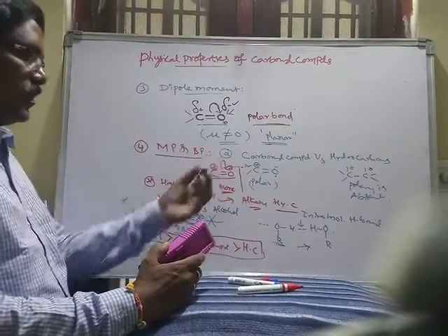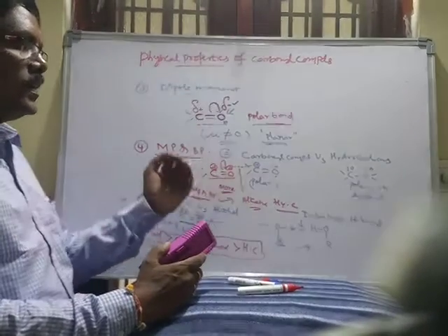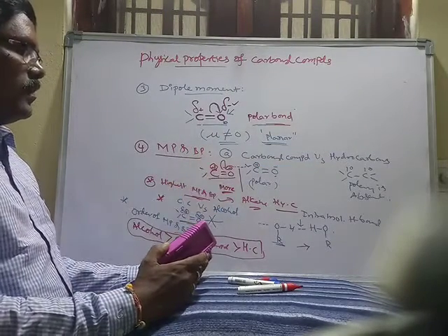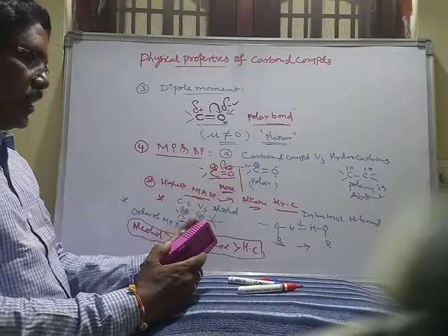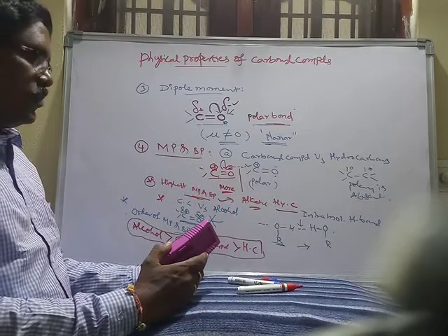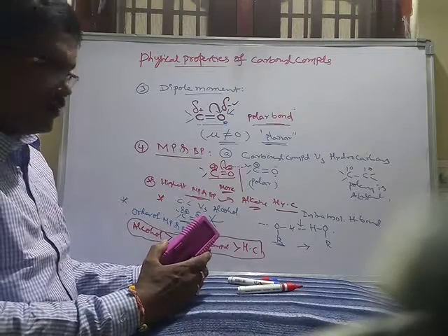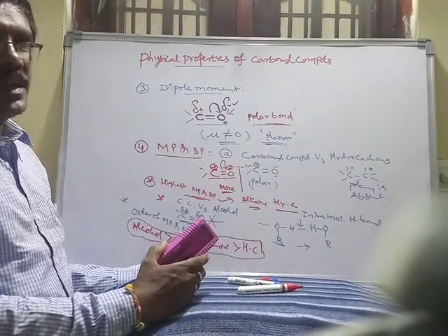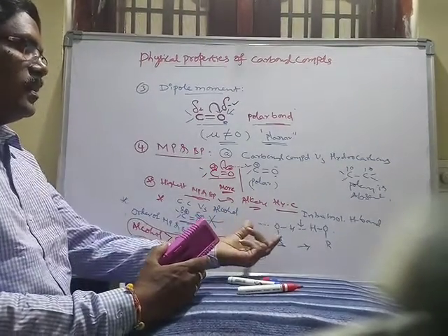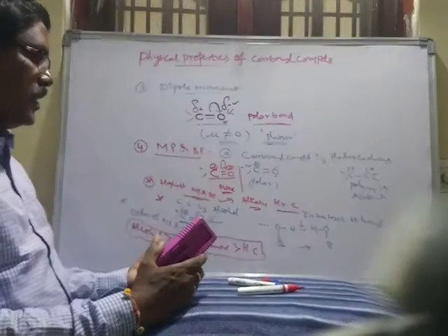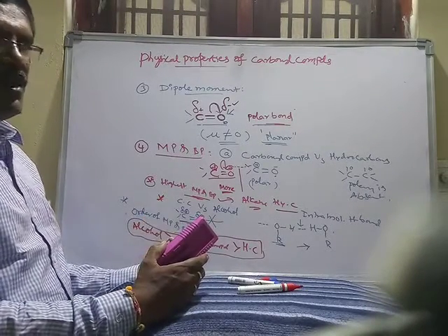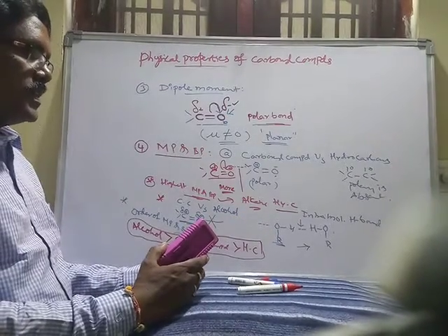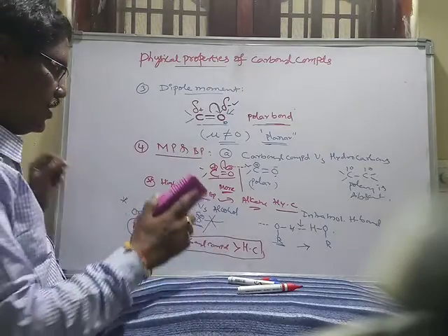Again, the explanation: carbonyl compounds exhibit higher melting and boiling points than the corresponding hydrocarbons, due to the dipole attractions between the molecules of carbonyl compounds. But carbonyl compounds exhibit lower melting and boiling points than the corresponding alcohols, due to the absence of intermolecular hydrogen bonds between the molecules of carbonyl compounds, while hydrogen bonds exist between the alcohol molecules.